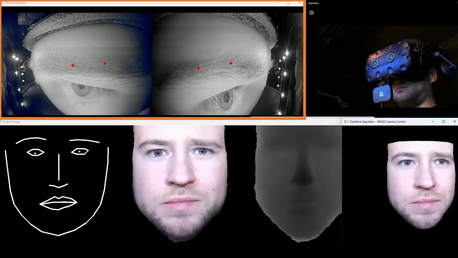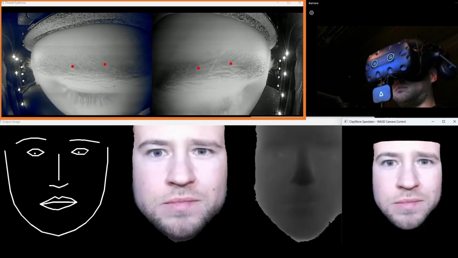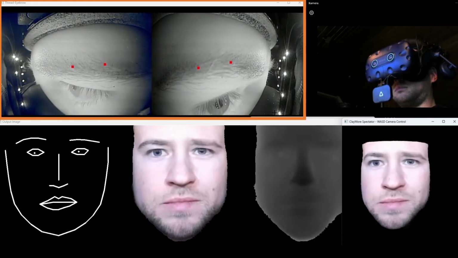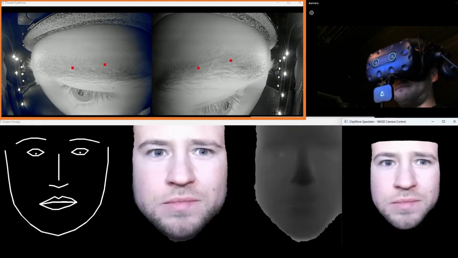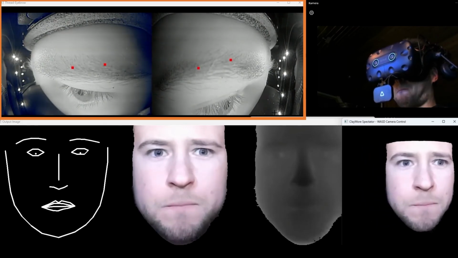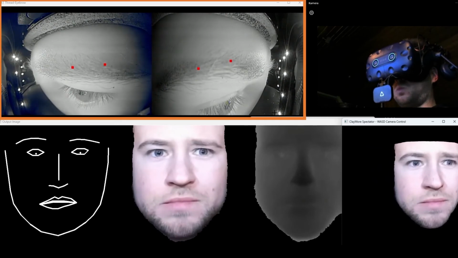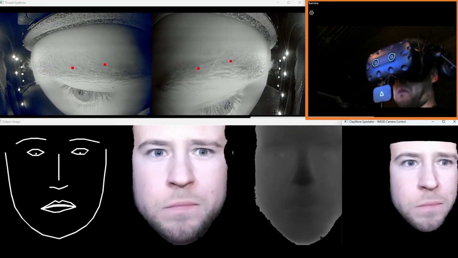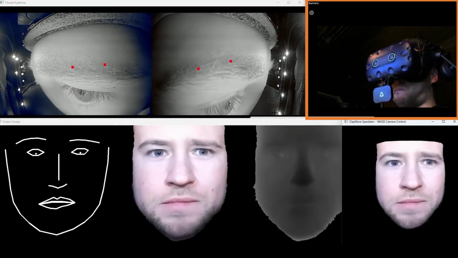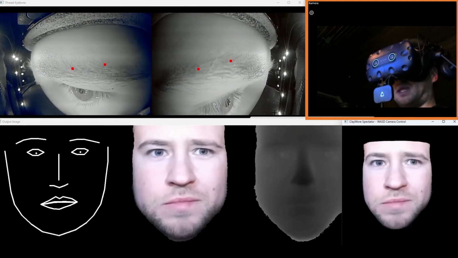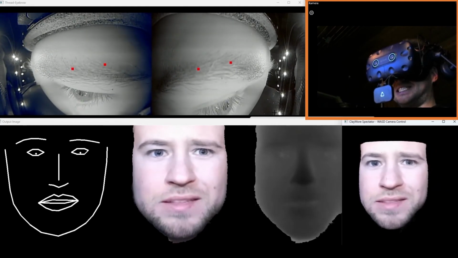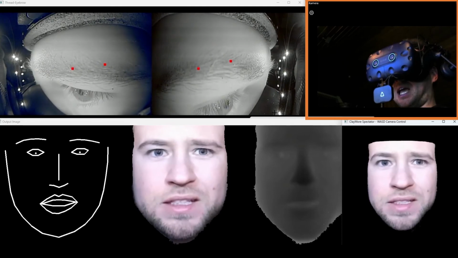In addition, we mounted 2 further cameras on the inside of the HMD to track the eyebrows. The cameras have a refresh rate of only 30 Hz, which limits the tracking rate of the area of the eyebrows. This is a feed from an external webcam. It does not contribute to the tracking and is only shown for demonstration purposes in this video.